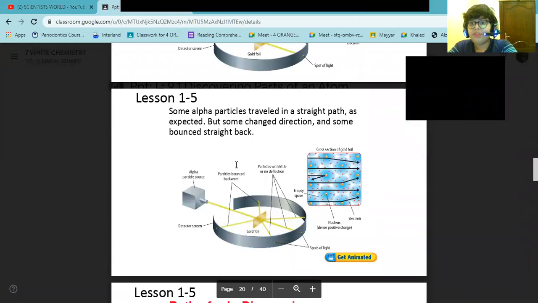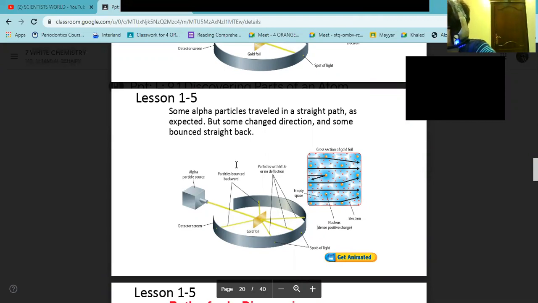But here, what happened? Some alpha particles travel in a straight path as expected, but some changed direction and some bounced straight back. That was the surprising result.